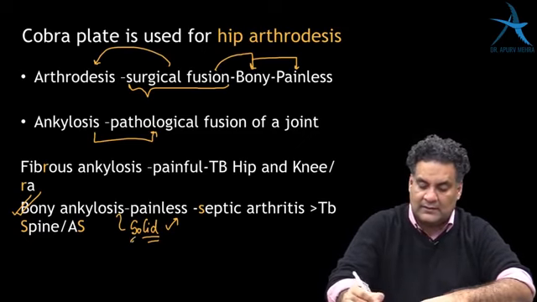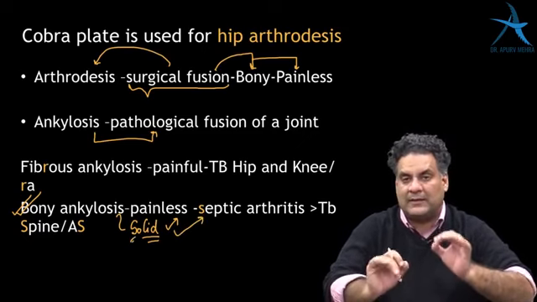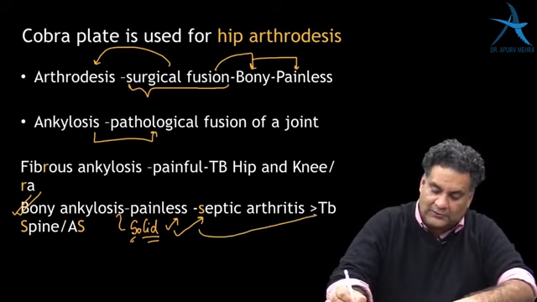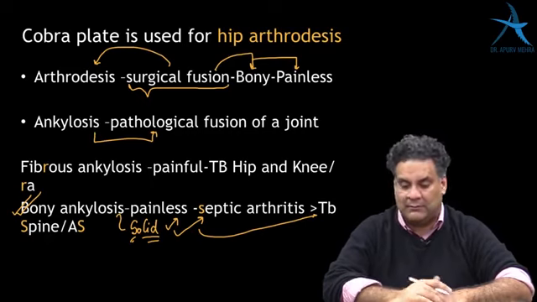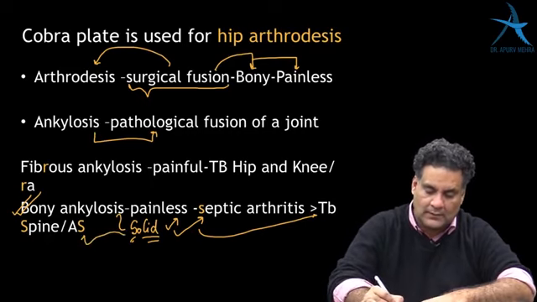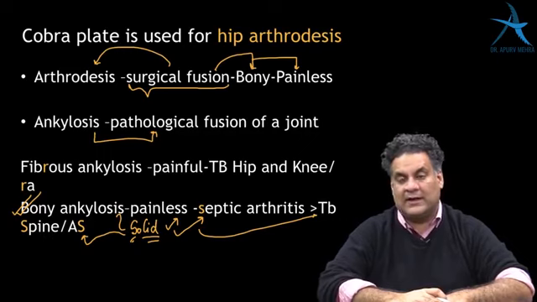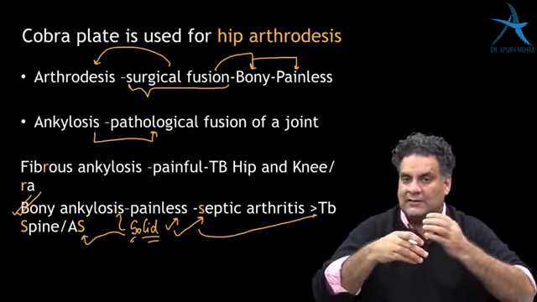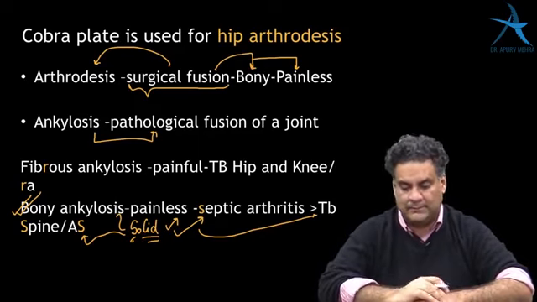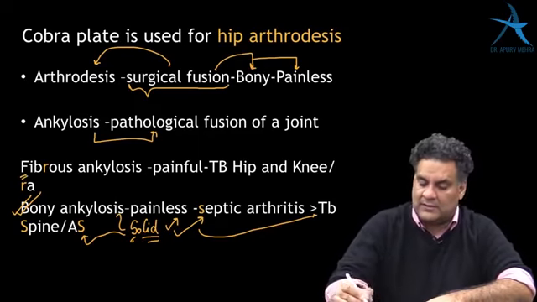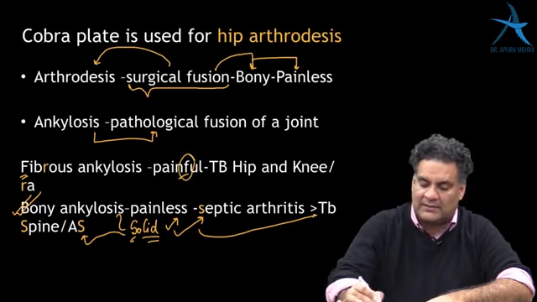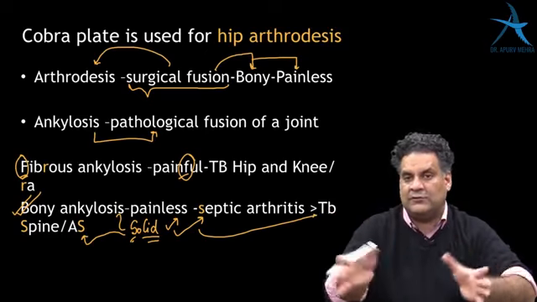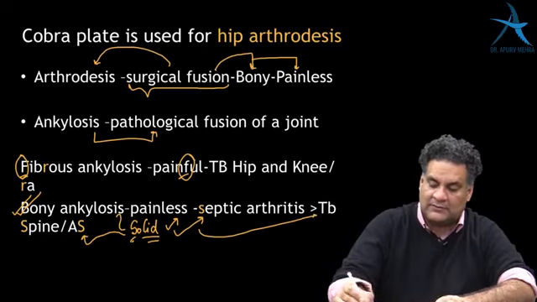S for solid, S for septic. So septic arthritis will have bony fusion. S for solid, S for TB spine, again will have bony fusion. S for solid, S for spondylitis. Ankylosing spondylitis will again have bony fusion. In fact, the bony fusion of ankylosing spondylitis has been called the bamboo spine. Whereas in the fibrous fusion, it's going to be painful because fibrous has F, painful has F. TB spine causes bony fusion, TB everywhere else causes fibrous fusion.